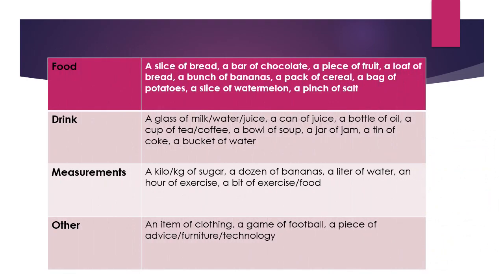So for your further understanding, in this slide, I have organized some categories of food, drink, and other measurements, and some other categories, like how you can express the quantity or the amount of some uncountable nouns and countable nouns.